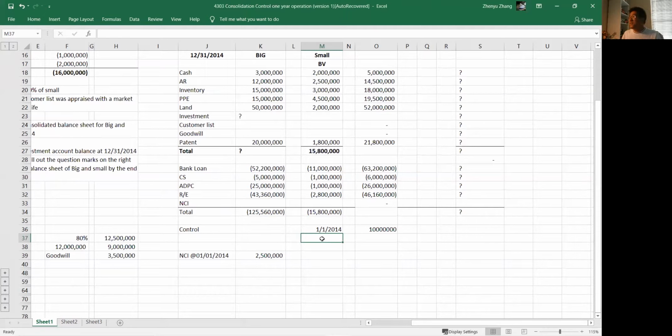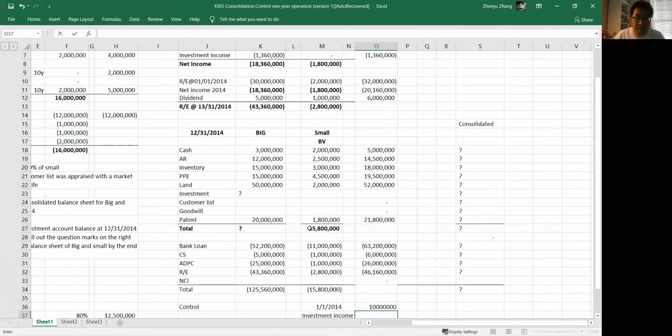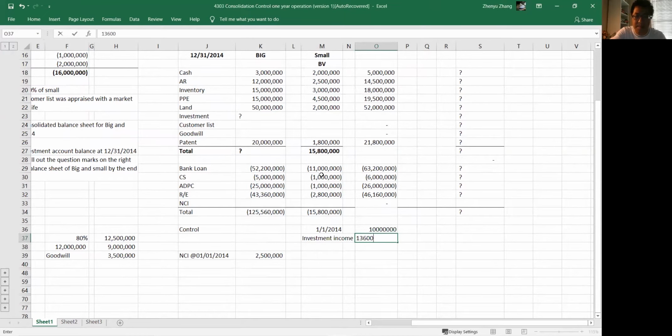But we know we cannot use fair value because they are not buying low and selling high; they are just trying to hold it to maturity, for strategic reasons. So the investment income of 2014, we calculated already, was 1,360,000. And when a dividend was paid by Small, received by Big, which means the investment is getting smaller.